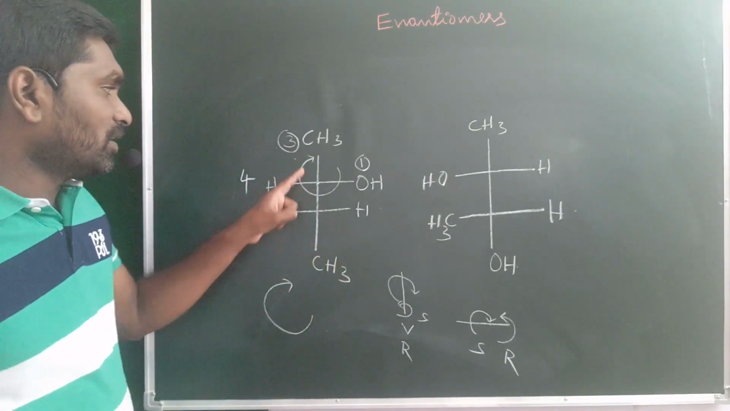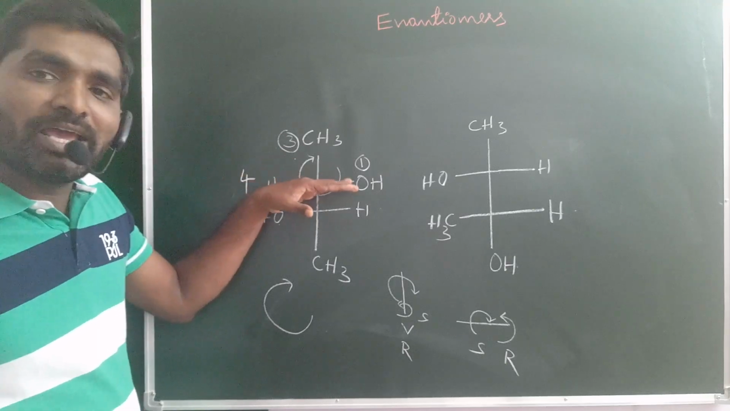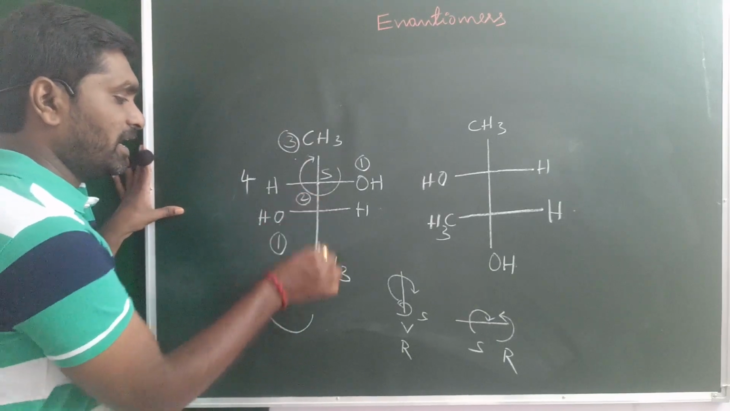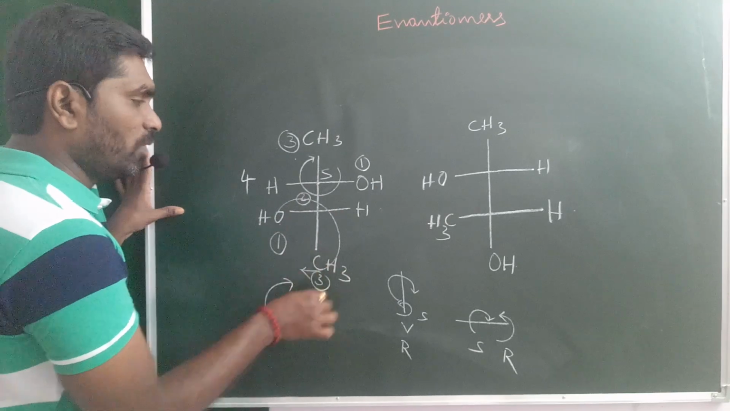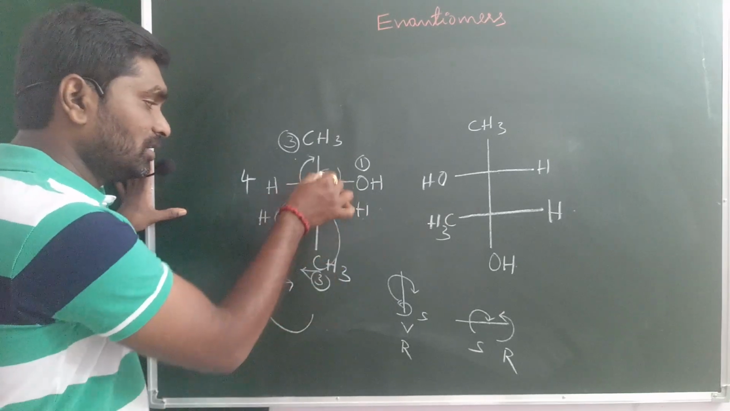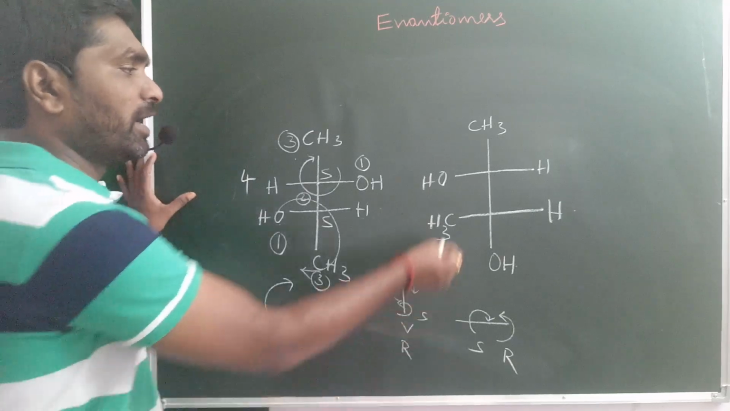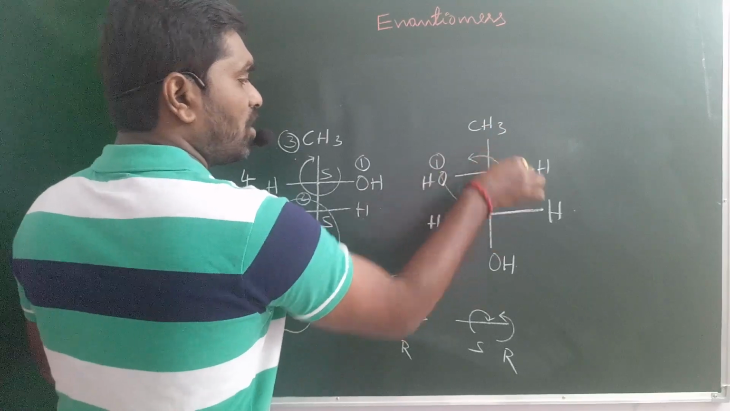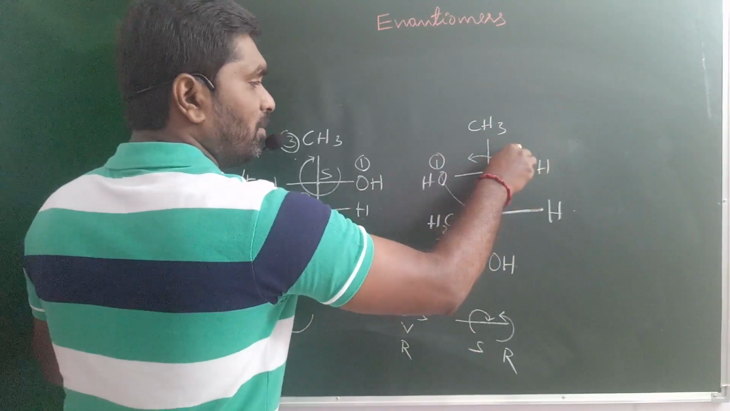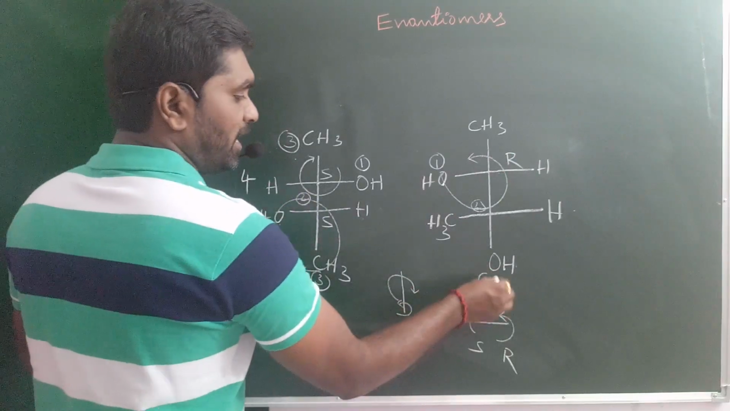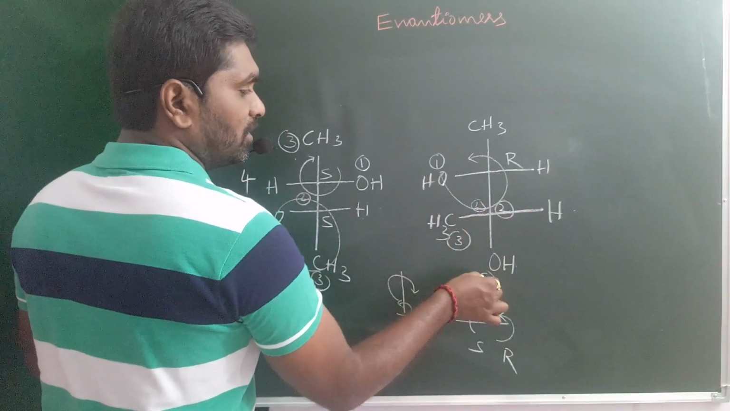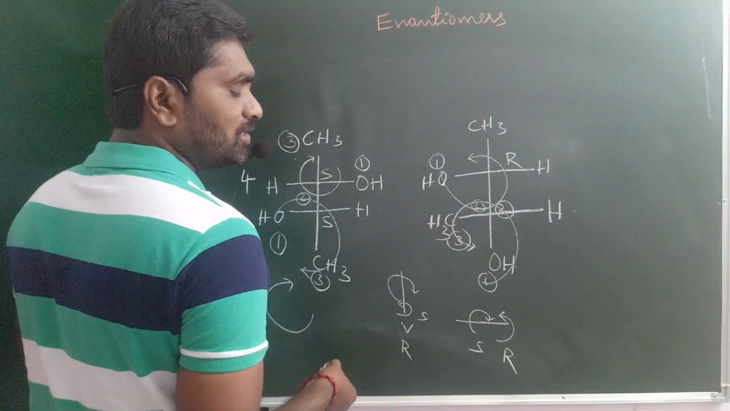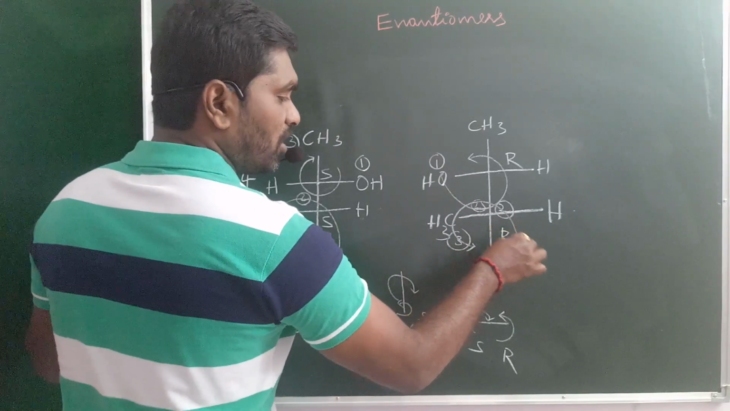Okay, so look at this one. Clockwise direction, horizontal line, which should be the S configuration. Again, oxygen first priority, second priority, third priority, 1, 2, 3, clockwise direction. Again horizontal line. This should be the S configuration. Okay, look at this molecule. Oxygen first priority, second priority, third priority, anti-clockwise direction, horizontal line, which is the R configuration. Again anti-clockwise direction, horizontal line. So this should be the R configuration.